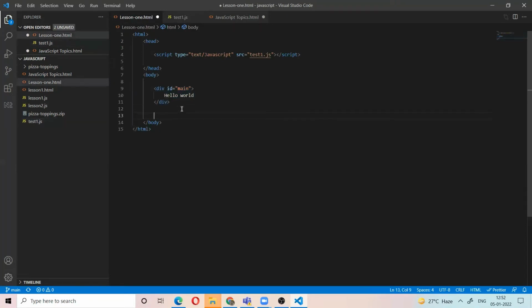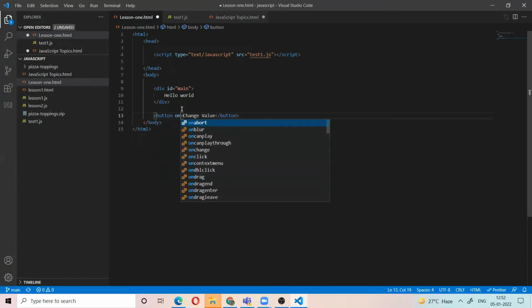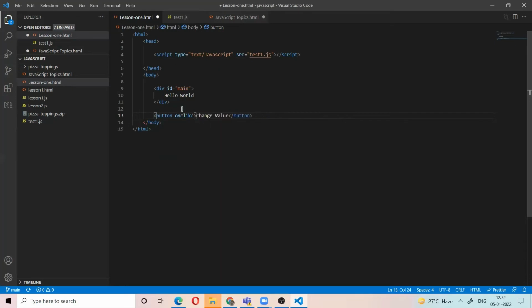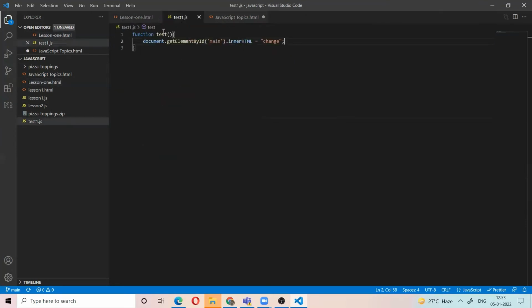Okay, I have the button. For this button, I just set the value. When we click this button, I want to call that function. For that, I use the events. We have onclick, onblur, onhover, onkeyup, onkeydown. There are key events and mouse events. But for every event, we need to call some function. Now for onclick, I'm calling this function.